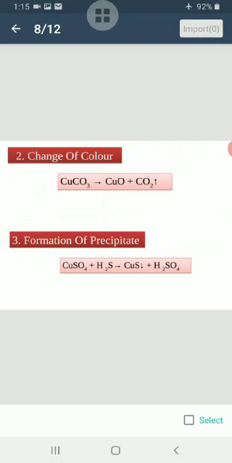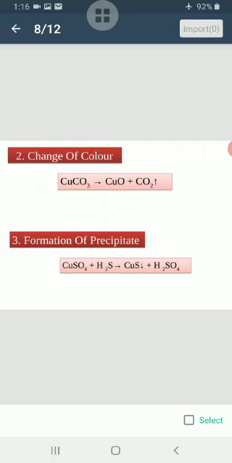Copper carbonate, when heated, gives us copper oxide plus carbon dioxide with the evolution of carbon dioxide. And now we are left with the black residue of copper oxide. Initially, the copper carbonate is green in color, and after heating, it is black in color.